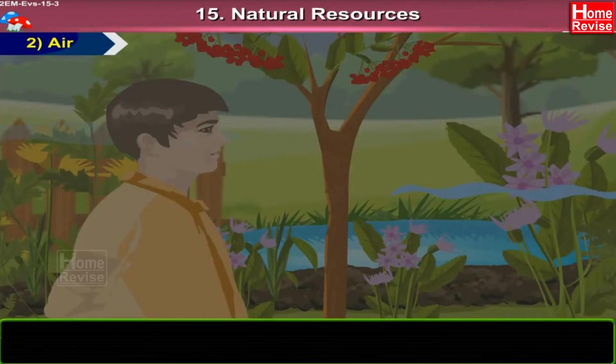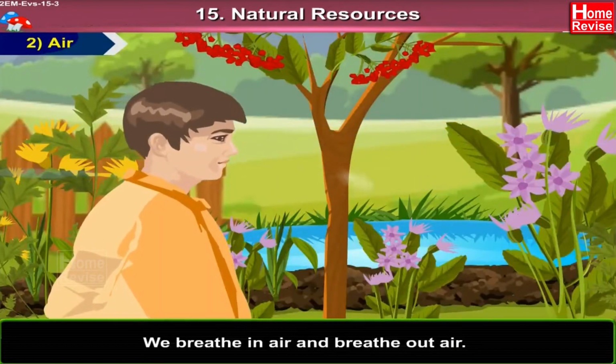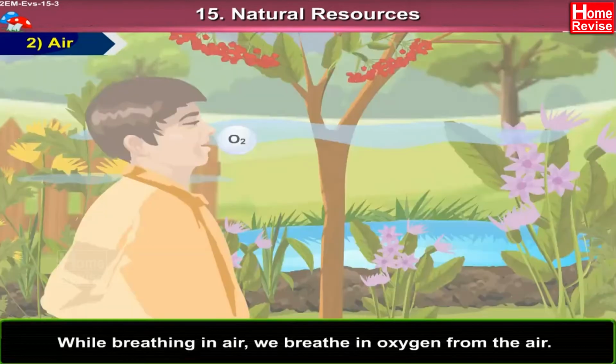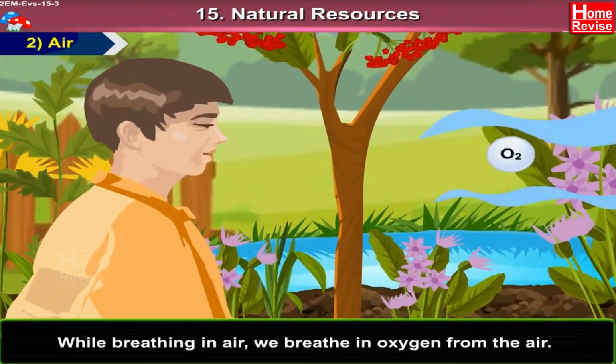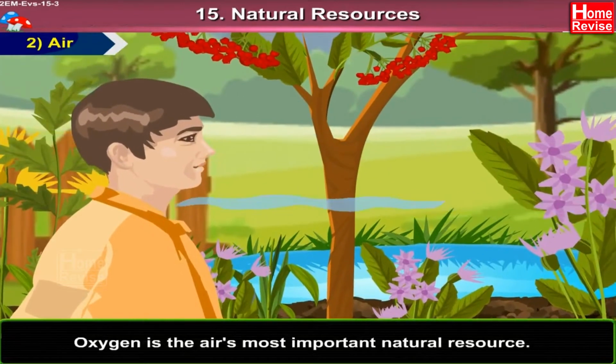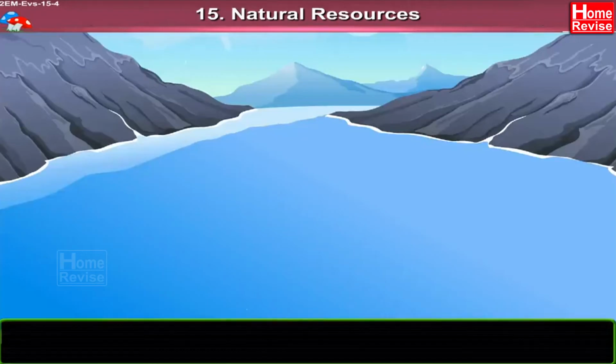2. Air. We breathe in air and breathe out air. While breathing in air, we breathe in oxygen from the air. Oxygen is the air's most important natural resource.